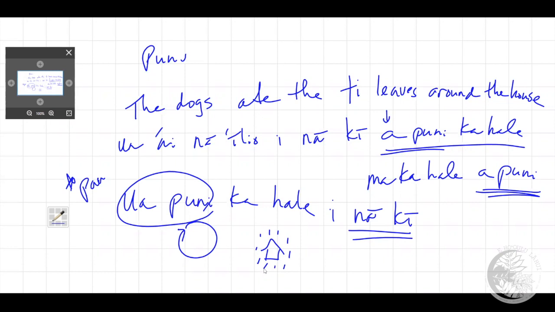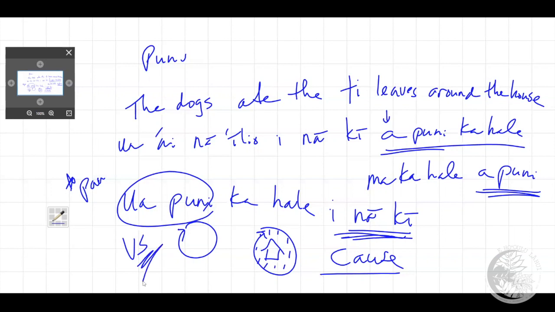So the idea that the whole house, the house is punied by what? Because puni is a VS, you remember the VS? I can show the cause. So if you need to refresh yourself with the idea of the causative, the 'ano akena, you should take a look at that. But the main purpose is that when you use pau, in the same way, puni has the same kind of uses because they're both VSs. Just remember that in English, it may sound weird, but in Hawaiian, it's a very important way to express that I'm focusing on the fact that the whole house is surrounded by ti leaves. E mua.